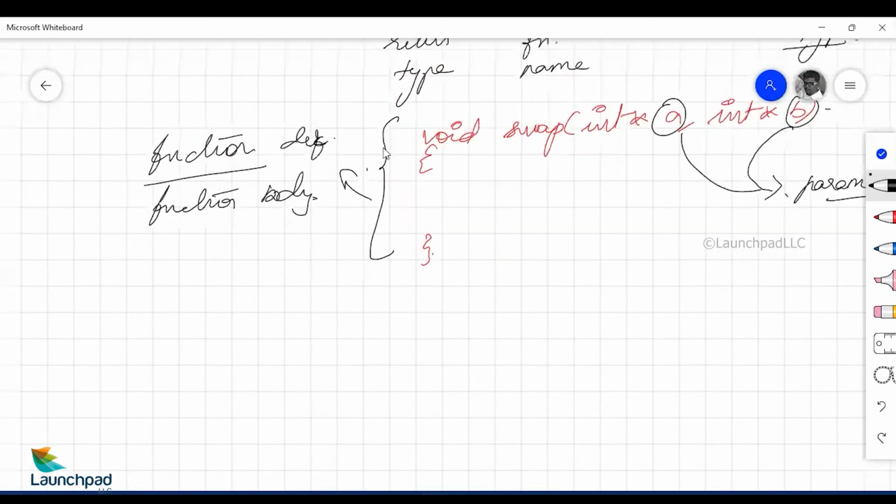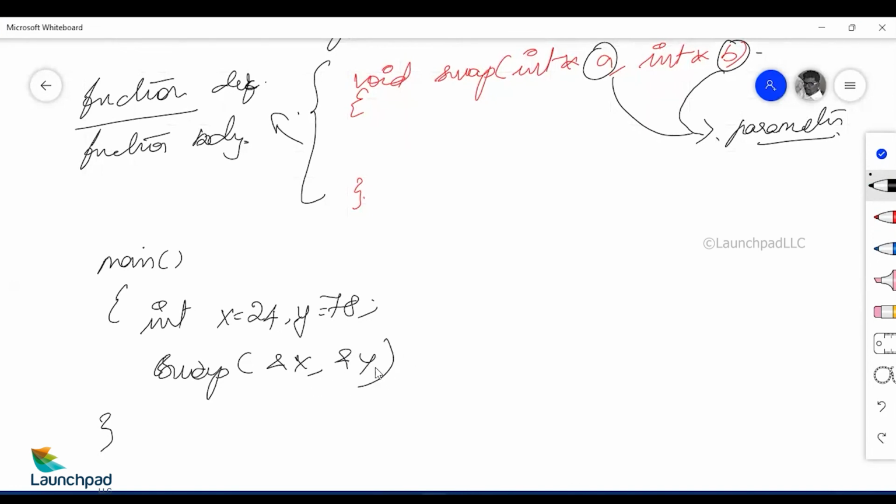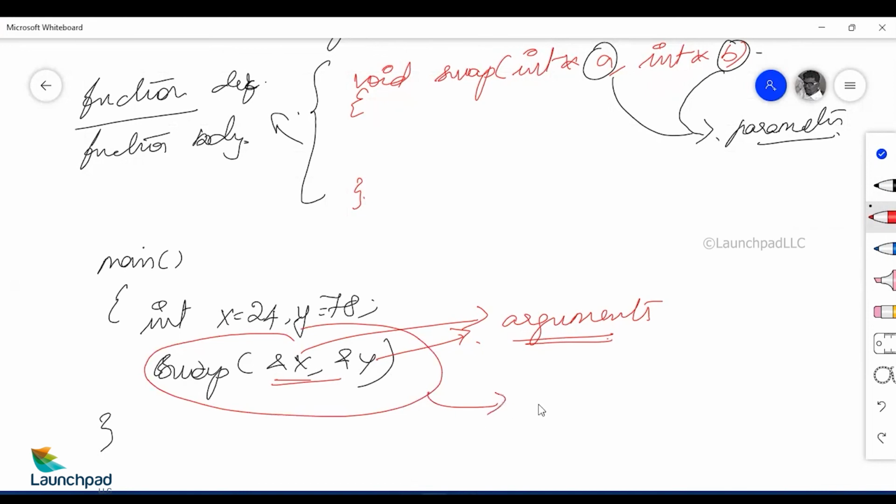And obviously within the main function, you'll have the function call in place, that is int x is equal to 24 and y is equal to 78. We had this function call of swap of ampersand x comma ampersand y, and these two values, ampersand x and ampersand y, are called arguments. The variable names used during the function call are called arguments, and this whole line is called your function call.